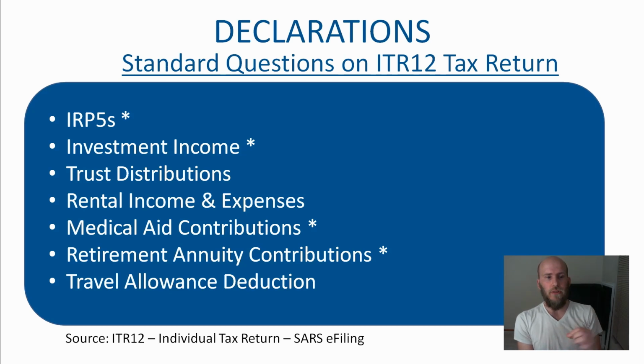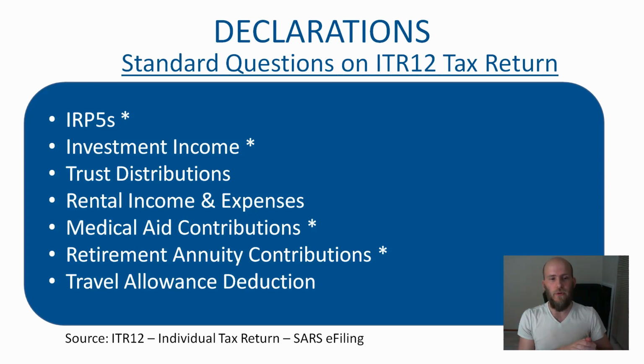And the information in the asterisks, you'll notice the IRP5, investment income, medical aid contributions, and retirement annuity contributions. All that information, like I said, pulls forward from third-party data when you request it. So that information pulls forward automatically.